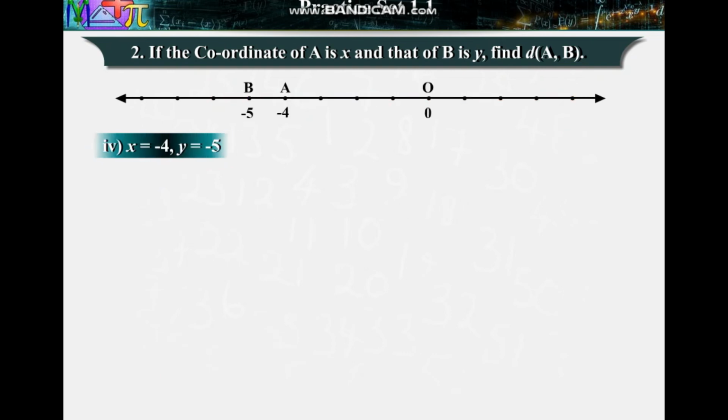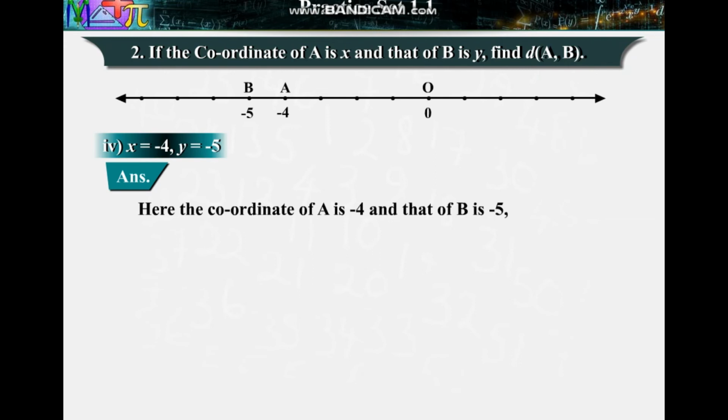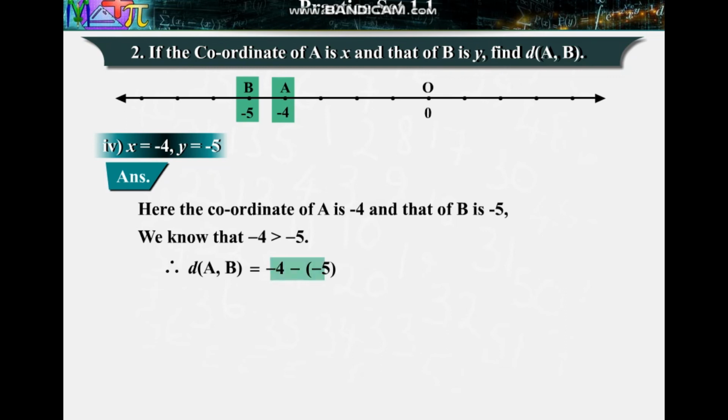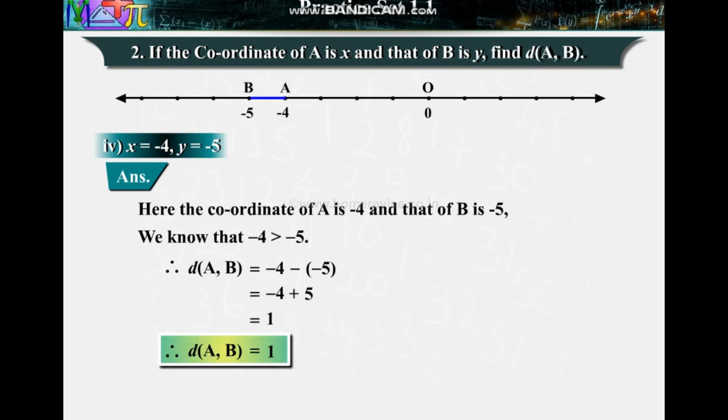4. X is equal to minus 4. Y is equal to minus 5. Answer. Here the coordinates of A is minus 4 and that of B is minus 5. Minus 4 is greater than minus 5. Therefore, distance between points A and B is equal to minus 4 minus of minus 5, which is equal to minus 4 plus 5, which is equal to 1. Therefore, distance between points A and B is equal to 1.